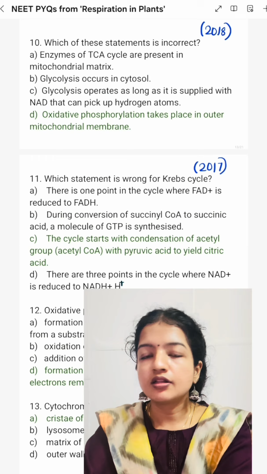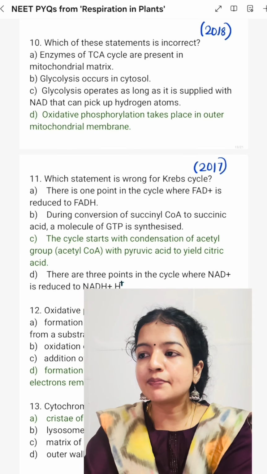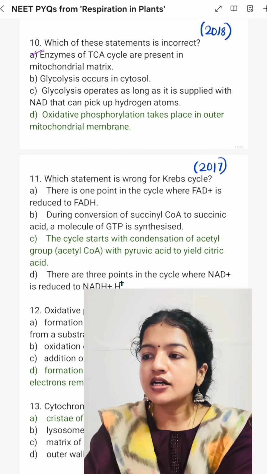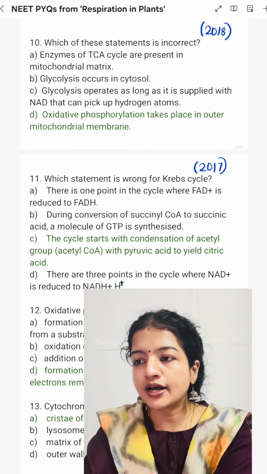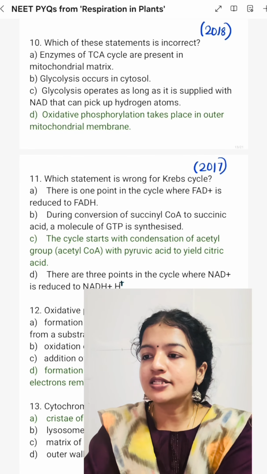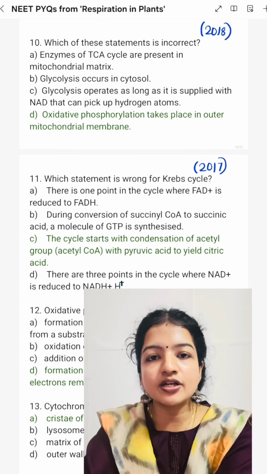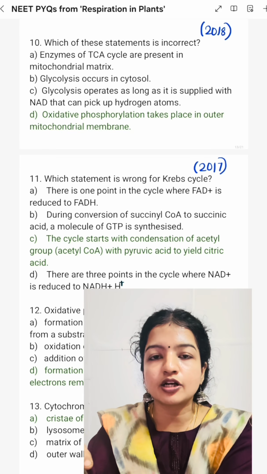Okay. Then the 10th question, which of these statements is incorrect? Statement A, enzymes of the TCA cycle are present in the mitochondrial matrix. This is correct. Glycolysis occurs in the cytosol. This is also correct. So glycolysis happens only in the cytoplasm. Glycolysis operates as long as it is supplied with NAD that can pick up hydrogen atoms. So only if NAD keeps regenerating will glycolysis go on. If it does not regenerate, glycolysis will stop.